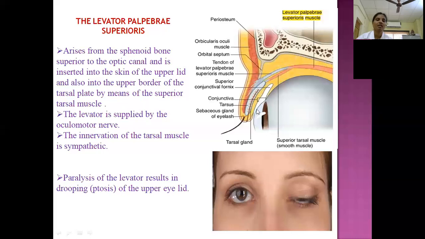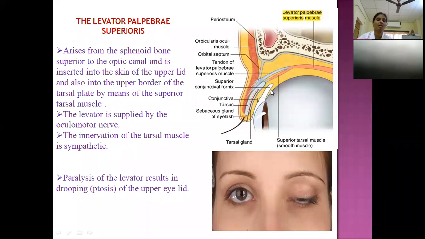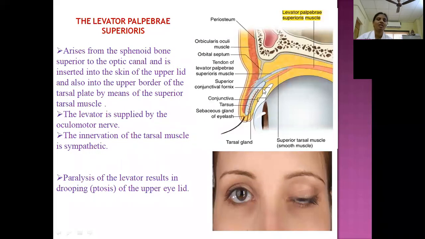Then you can identify this is the eyelid. The innermost covering of the eyelid is a mucous membrane, and this is the conjunctiva. So the conjunctiva covers the eyelid, the palpebral conjunctiva, and it extends onto the eyeball, the bulbar conjunctiva. So this is the reflection from the eyelid to the eyeball. This reflection extends up to the sclerocorneal junction. And all these details you will see in the further classes. But just see what this reflection is. So the palpebral conjunctiva reflects onto the eyeball as the bulbar conjunctiva.